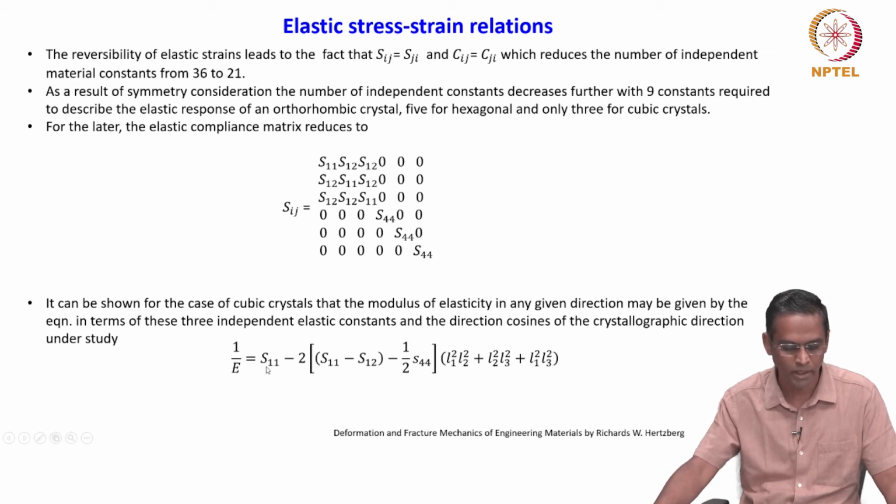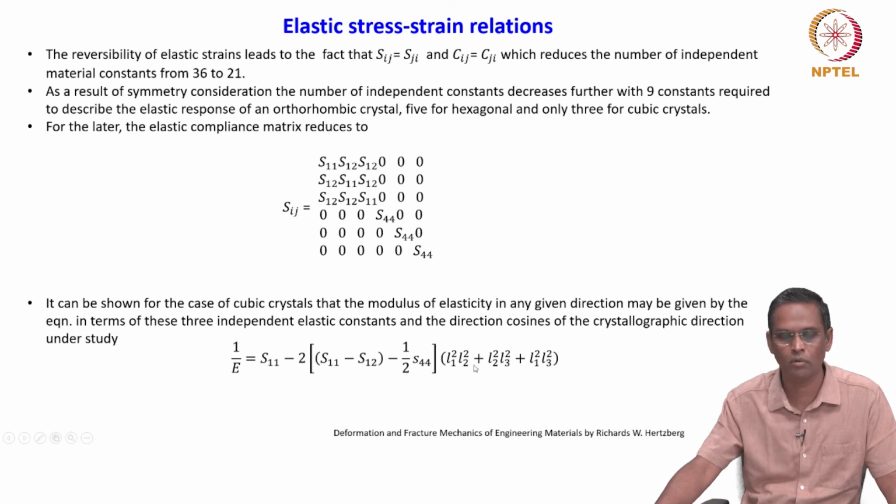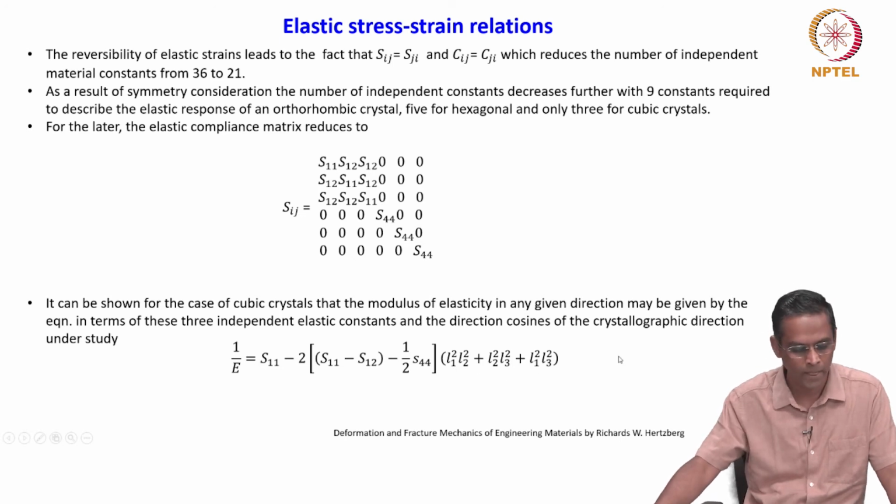That is, 1 by E is equal to S11 minus 2 times (S11 minus S12 minus half S44) multiplied by (L1 square L2 square plus L2 square L3 square plus L1 square L3 square). You know what this is, the direction cosines, right.